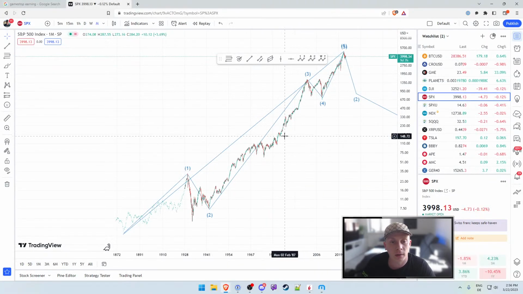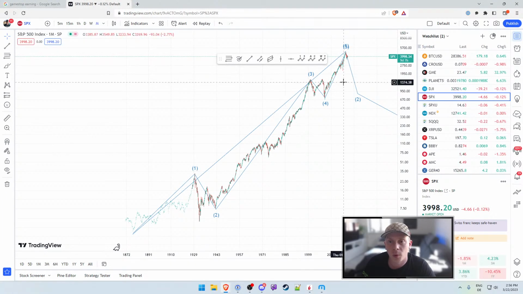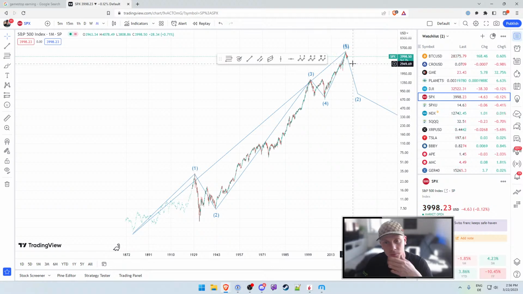However, looking at the lifetime, we would basically only drop down to here, so like 3,100, which definitely doesn't qualify as the wave 2 that we need.